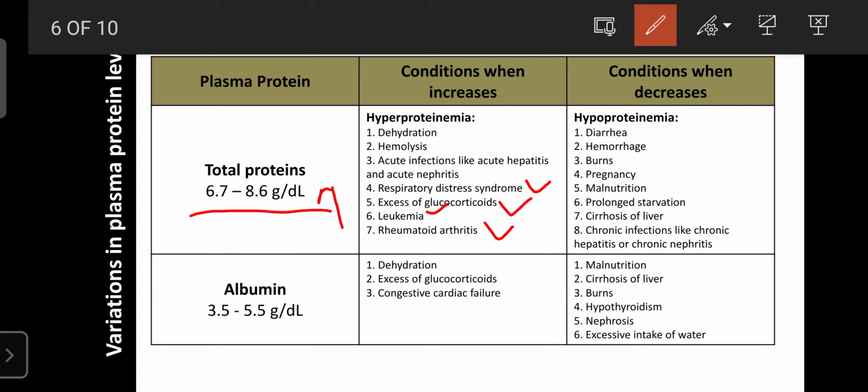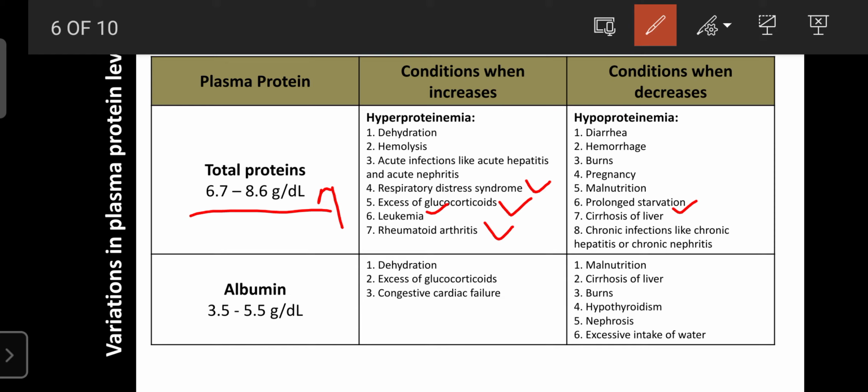The total protein count decreases in diarrhea, hemorrhage, burns, pregnancy, malnutrition, prolonged starvation, cirrhosis of the liver, as well as chronic infections like hepatitis and chronic nephritis. In acute hepatitis and acute nephritis the protein count increases, but in chronic cases the protein count decreases. So the total protein calculation or normal range is helpful to distinguish between acute and chronic conditions of hepatitis as well as nephritis.